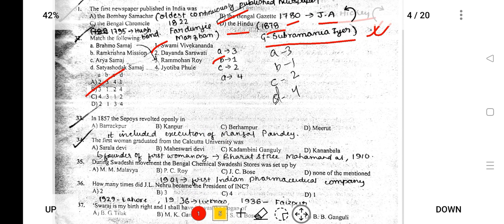In 1857, the sepoys first revolted openly at Barrackpore, with the execution of Mangal Pandey.